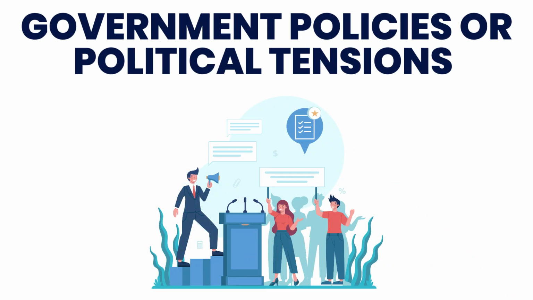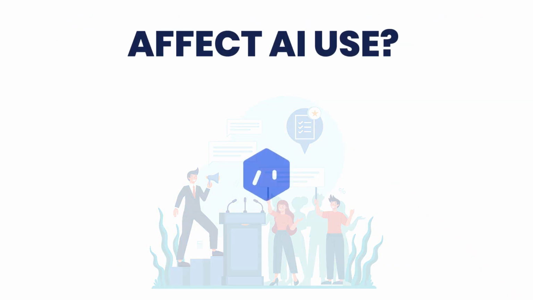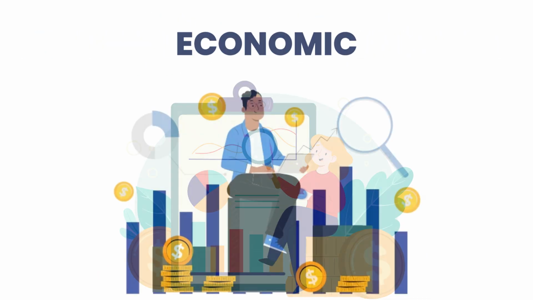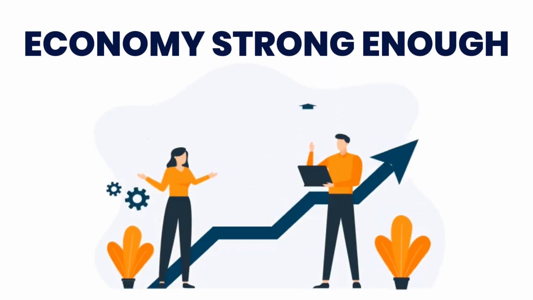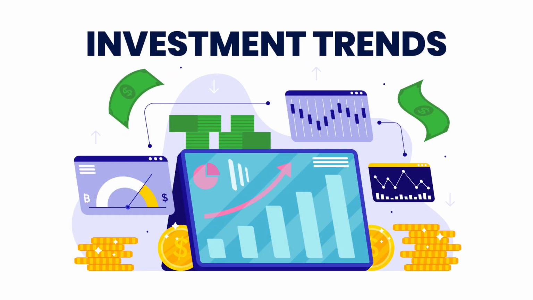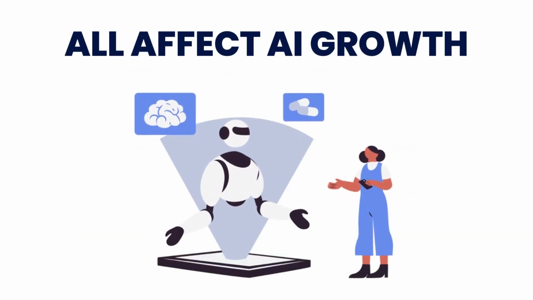Political. Are there government policies or political tensions that affect AI use? For example, rules about surveillance or funding for AI research. Economic. Is the economy strong enough to support AI projects? Inflation, global trade, or investment trends can all affect AI growth.